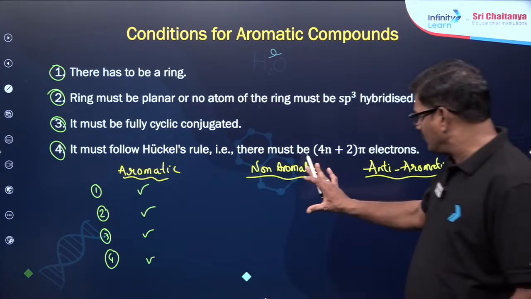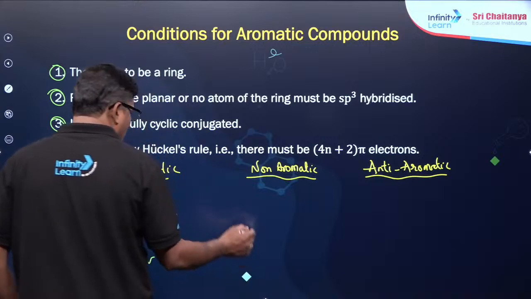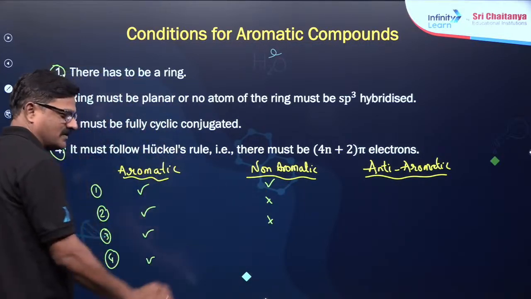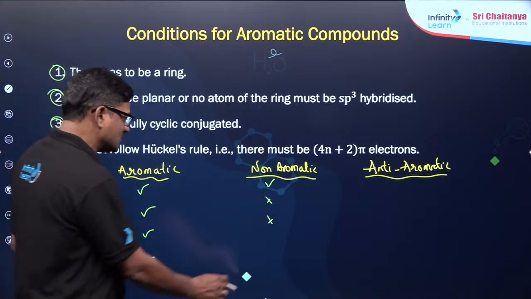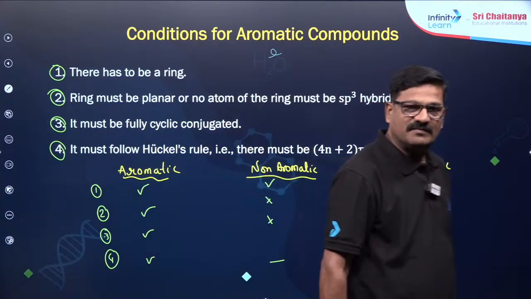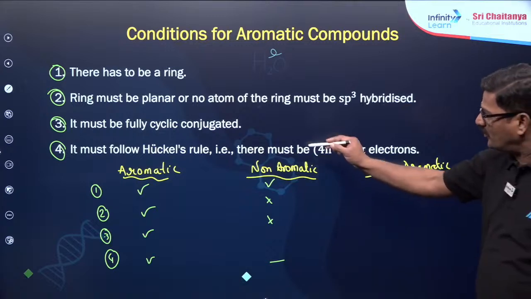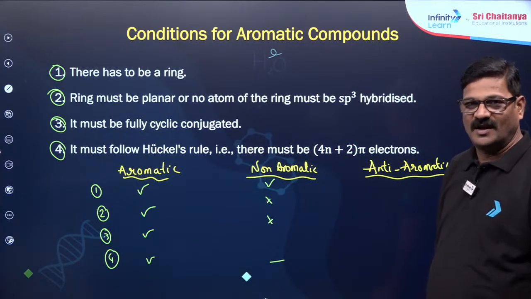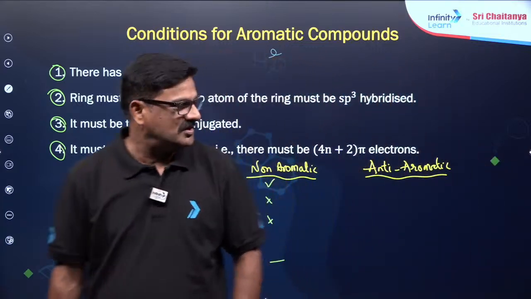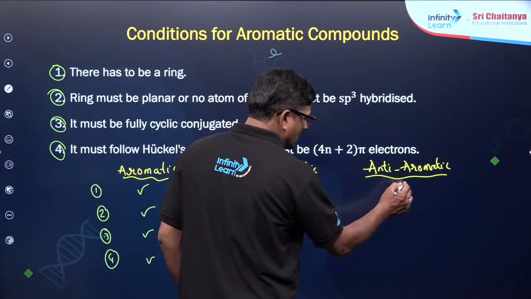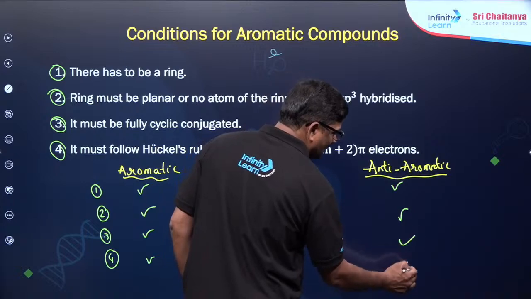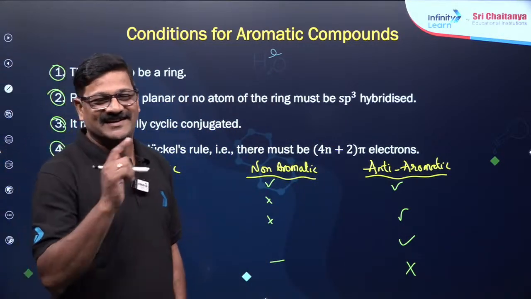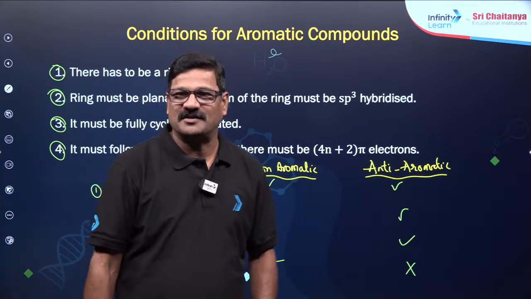Okay. Now let's talk about the non-aromatic compound. The first may be okay, and maybe your second or third, any one of these first 3 points is missing. So there is no way of checking with the fourth point. Such compounds are said to be non-aromatic compounds. It's a simple trick. And also you can say here, dear children, if first point is okay, second point, third point, and unfortunately fourth point is not accepted, that is said to be an anti-aromatic compound.